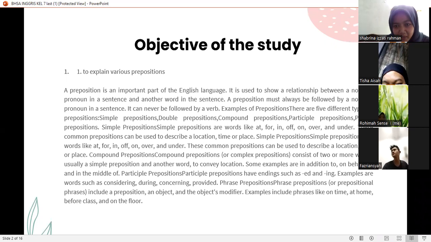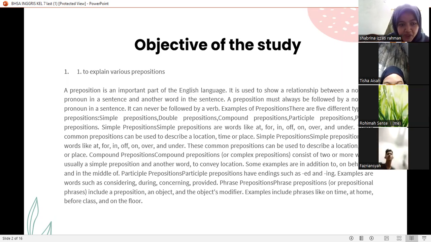A preposition must always be followed by a noun or pronoun in a sentence. It can never be followed by a verb. There are 5 different types of preposition: simple preposition, double preposition, compound preposition, participial preposition, phrase preposition.